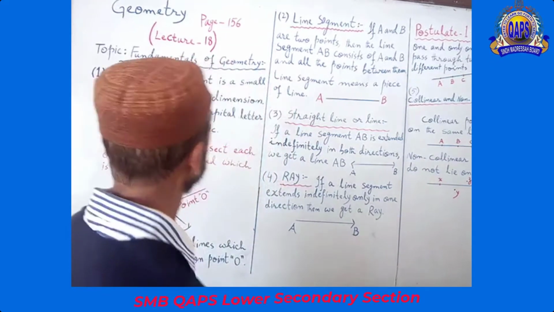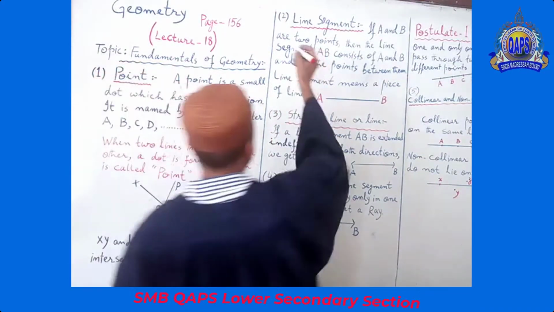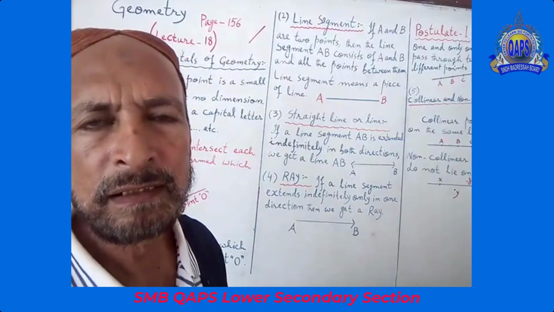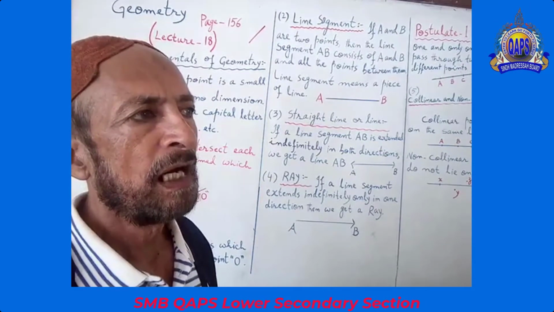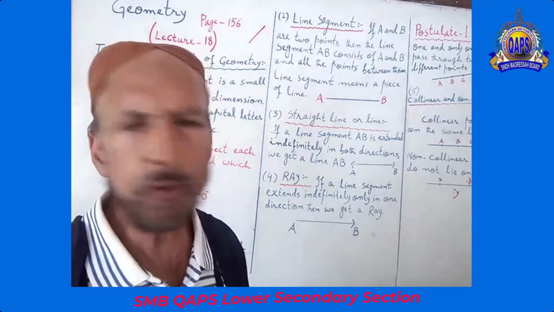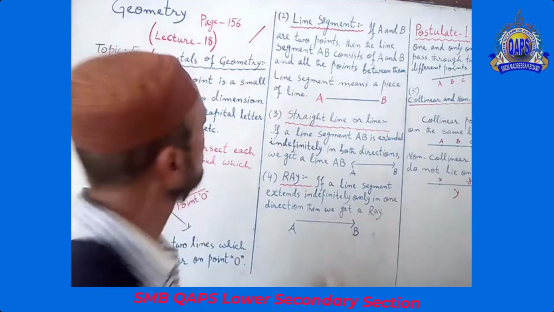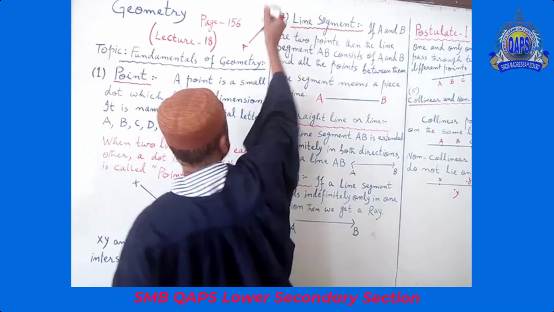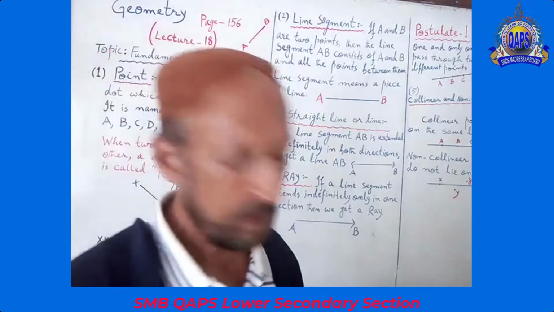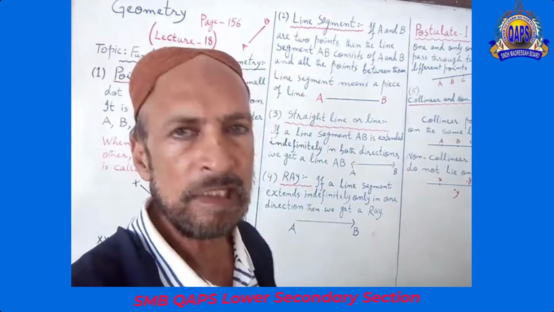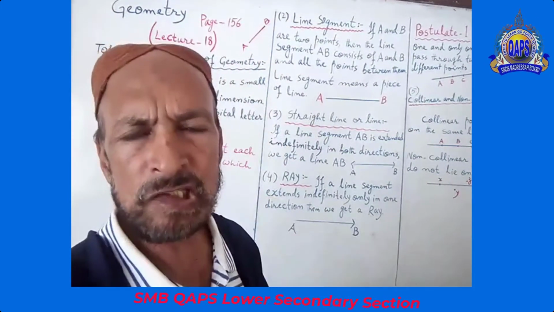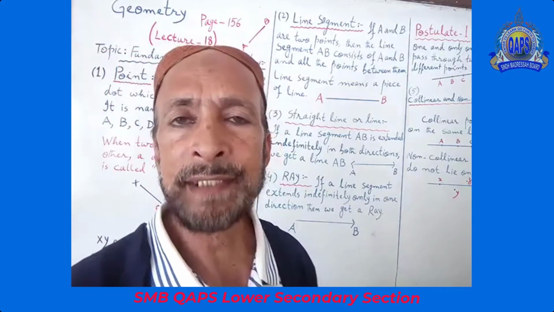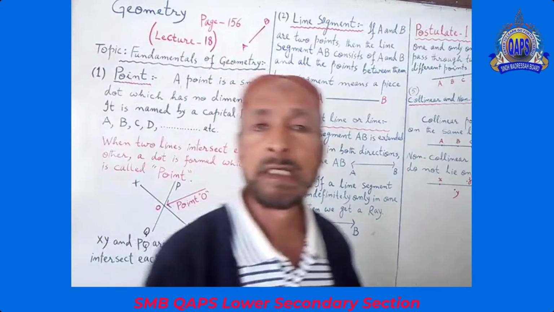Look over here. It's a line, and you may put a name over here. Understand? AB is a line.